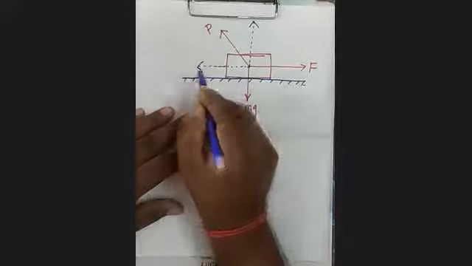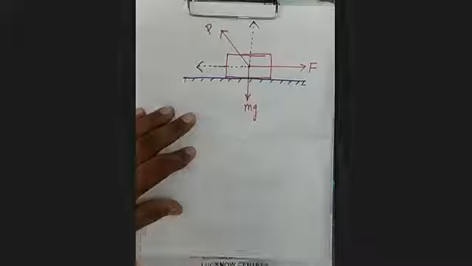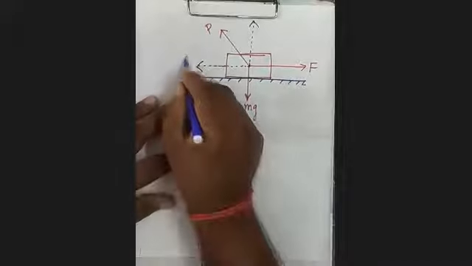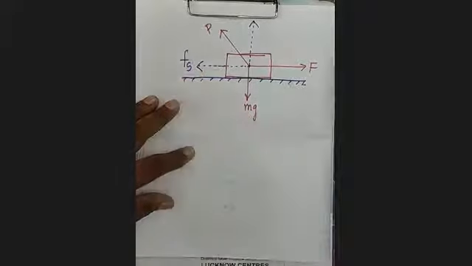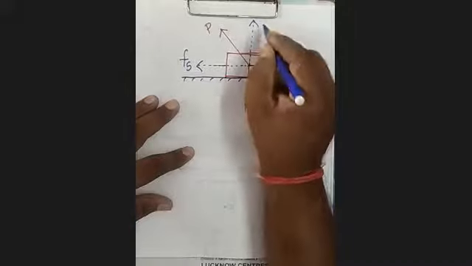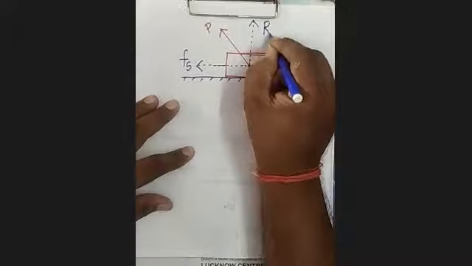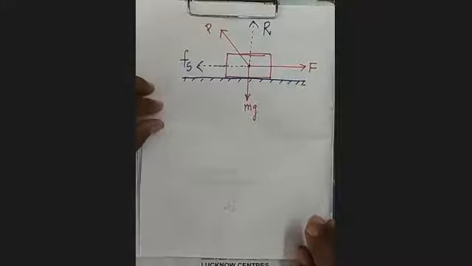So this component which is acting along the surface is called the static frictional force, while this component which is acting in this direction is the normal reaction. It's clear? That force will be the normal reaction.